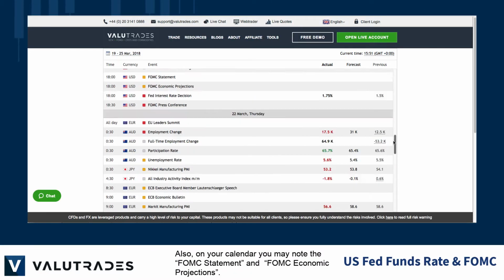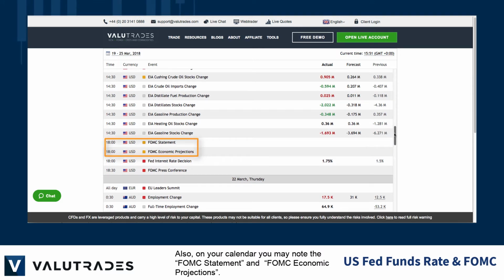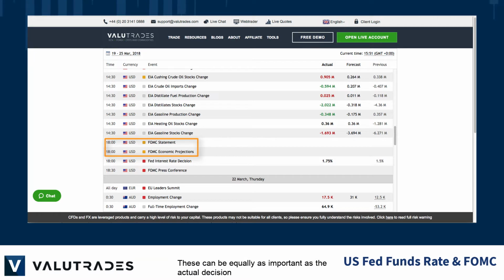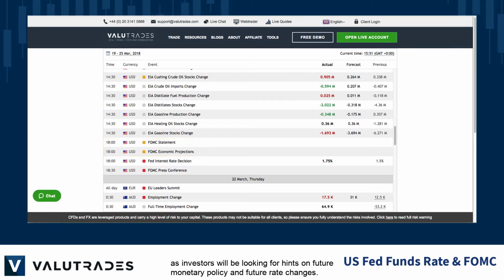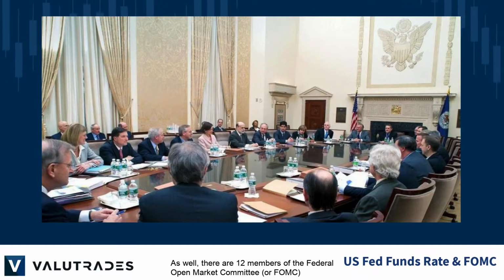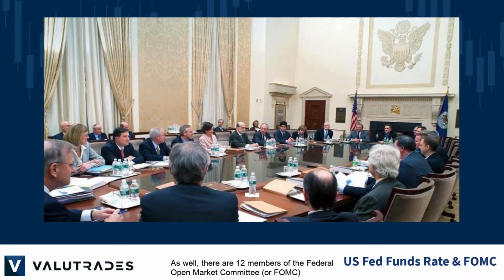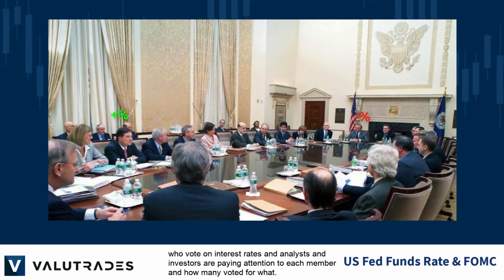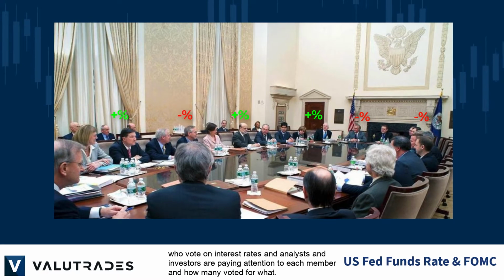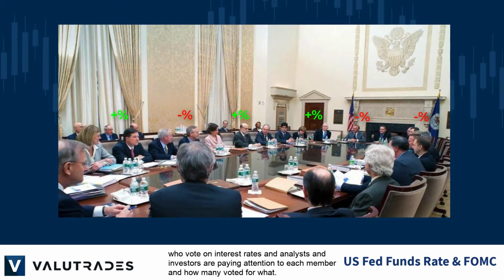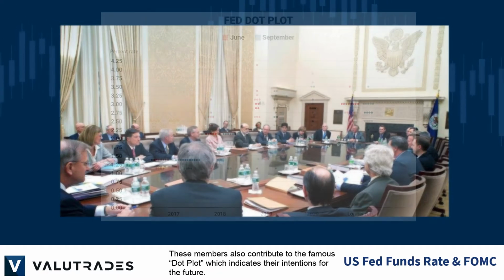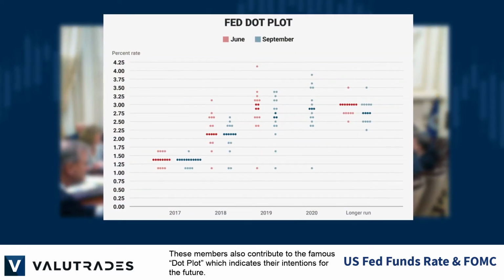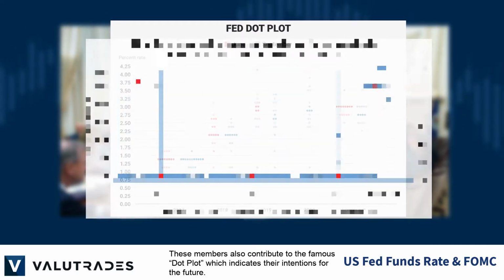Also on your calendar, you will note the FOMC Statement and FOMC Economic Projections. These can be equally as important as the actual decision, as investors will be looking for hints for future monetary policy and future rate changes. As well, there are 12 members of the Federal Open Market Committee, or FOMC, who vote on interest rates, and analysts and investors are paying attention to each member and how they voted and for what. These members also contribute to the famous dot plot, which indicates their intentions for the future.